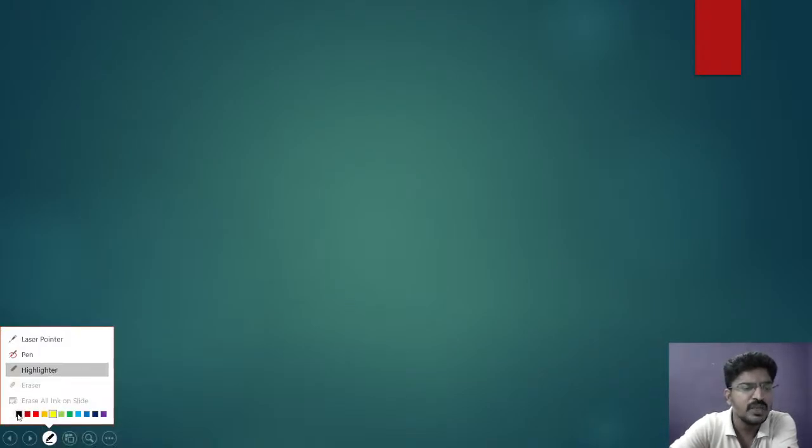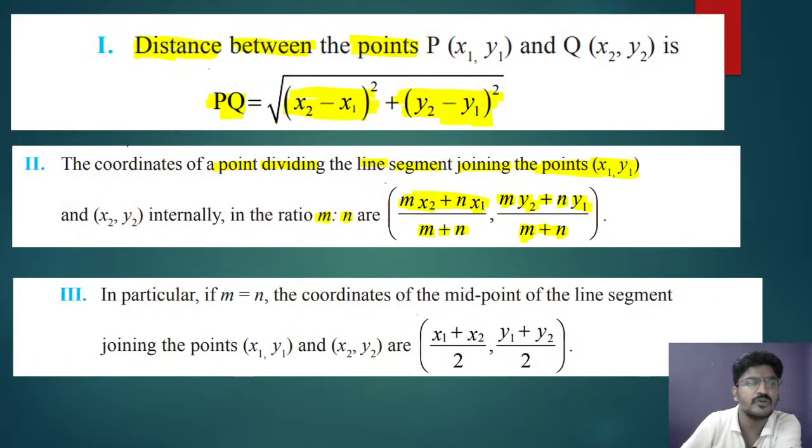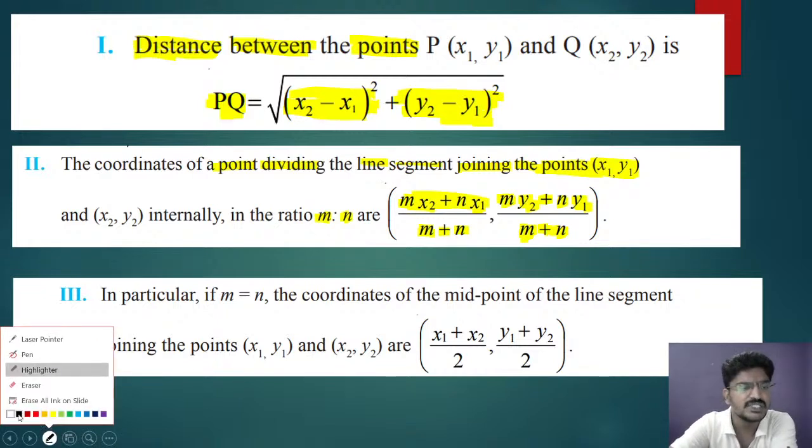Just see what is the meaning of that formula. See what is the meaning of the formula for distance between two points and the coordinates dividing the line segment. I am going to explain.